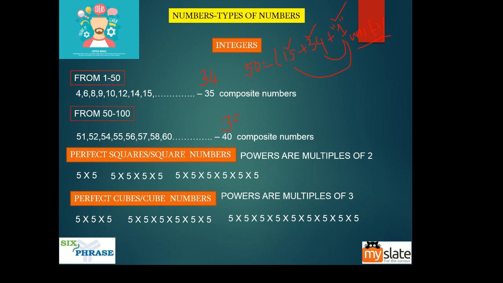Here, we'll have 40 composite numbers, because it is starting from 50, right? So there is no doubt about that. Here we'll have 40 composite numbers.